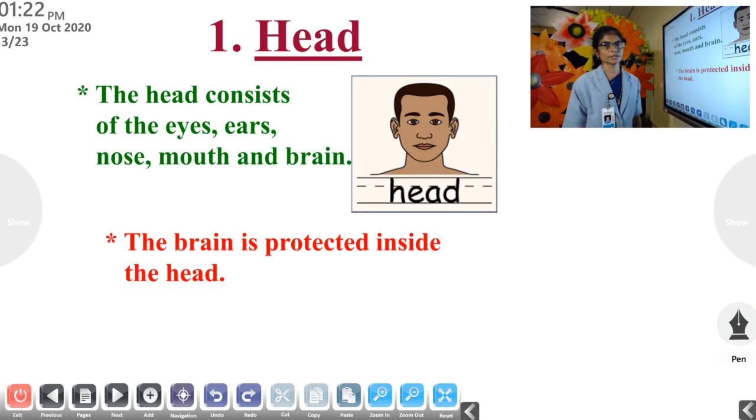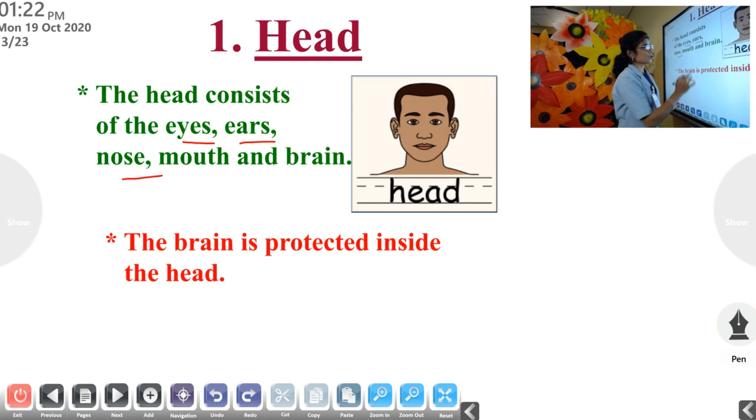First we are going to study about the head. The first main part, head. Head consists of eyes, ears, nose, mouth and brain. Important.